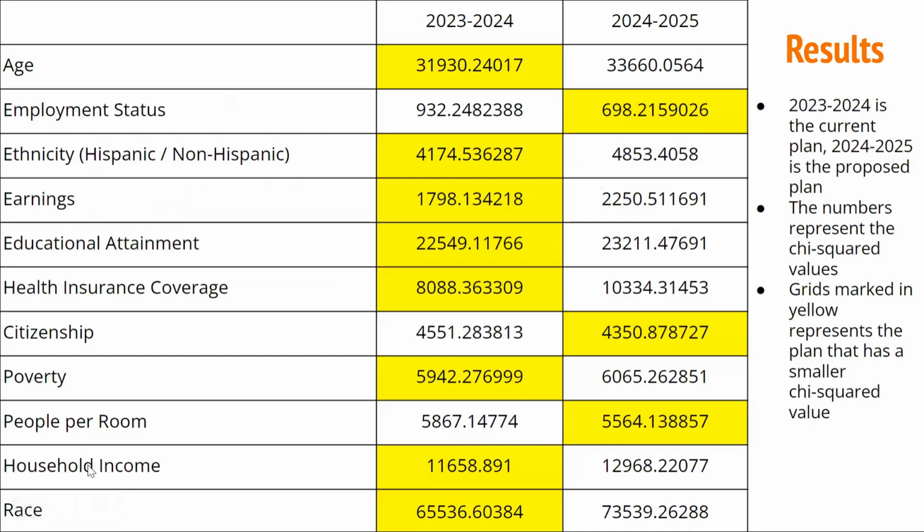This is a graph that we made based on the chi-squared results we calculated for each variable for both years. Based on these numbers, we found out that the 2023 through 2024 plan has smaller chi-squared values for 8 out of the 11 variables, 73% of the total variables we calculated. The 2023 through 2024 plan has smaller chi-squared values in age, ethnicity, earnings, household income, educational attainment, health insurance coverage, and race. The 2024 through 2025 plan has smaller chi-squared values in employment status, citizenship, and people per room.